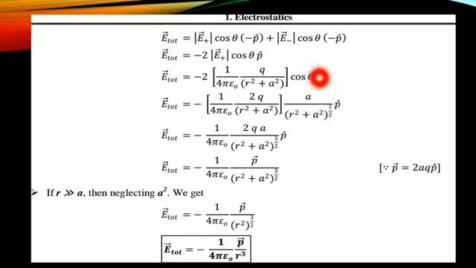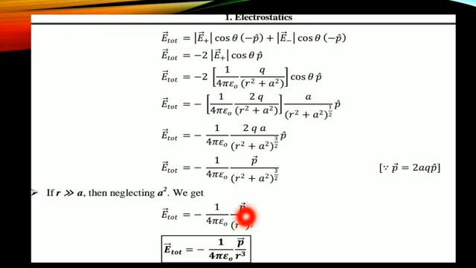Substituting this cos theta value, the numerator becomes 2QA. Therefore, 1 by 4 pi epsilon naught, 2QA divided by R square plus A square to the power 3 by 2, into P cap. 2QA is nothing but the dipole moment P. Since r is greater than a, a square will be neglected, leaving only r square to the power 3 by 2.